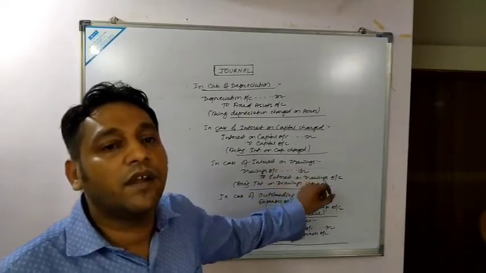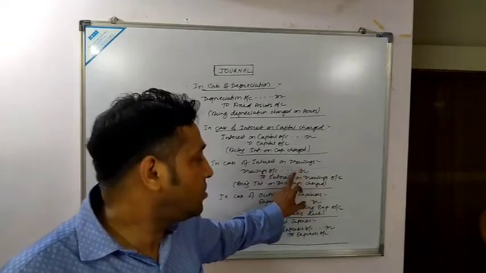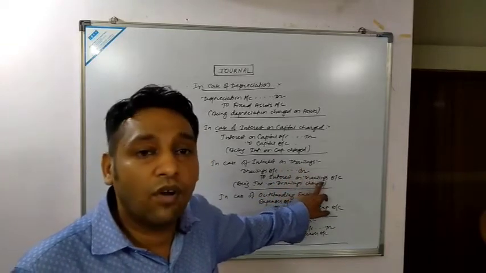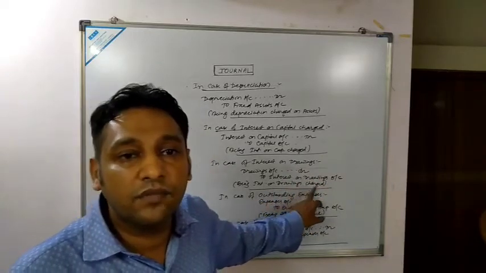Okay, so what will be the entry? Entry would be drawings personal account. Being the personal account, it would be debited. So drawings account debited to interest on drawings account. And what will be the narration? Being interest on drawings charged.